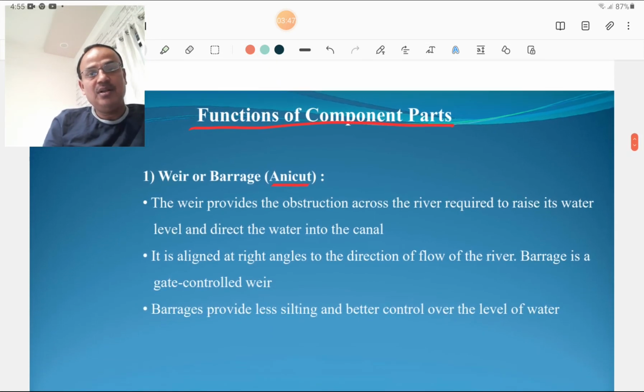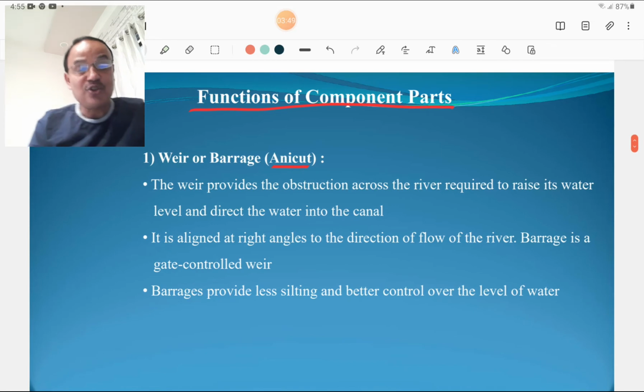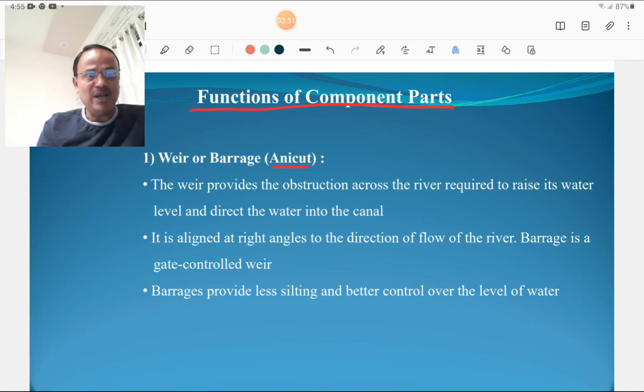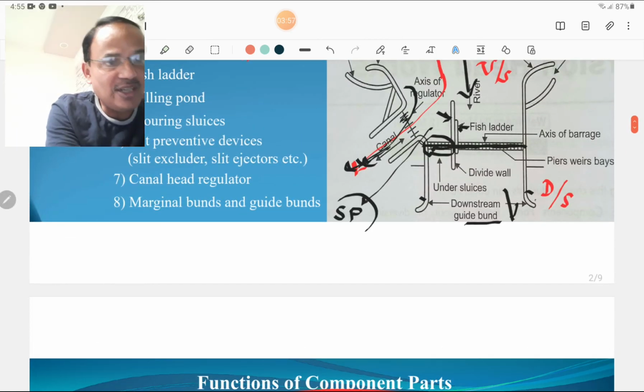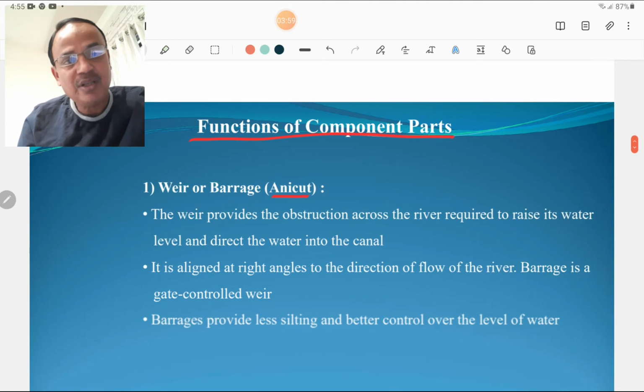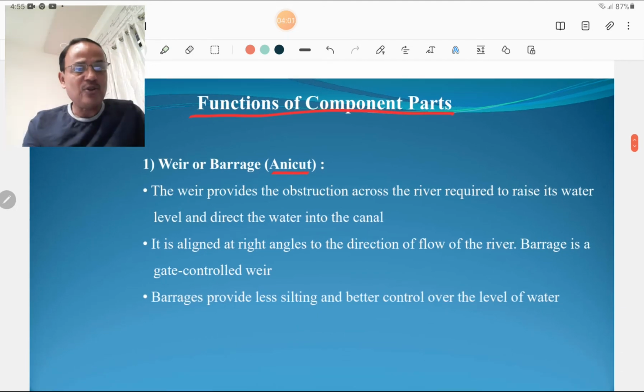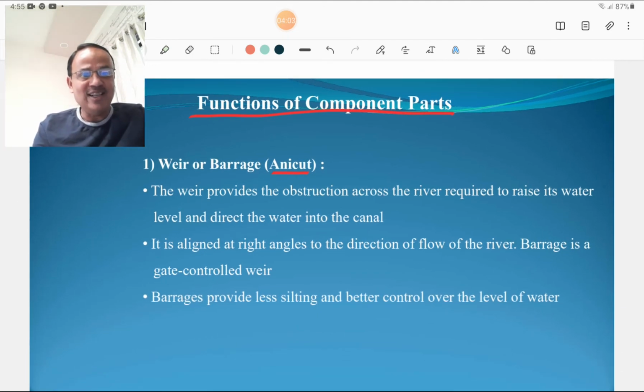So let us discuss the parts of the diversion headwork one by one. First is the weir or barrage, which is also called an anicut. This one is the weir or barrage. The weir provides the obstruction across the river required to raise the water level and direct the water into the canal. That is simple. So it is the obstruction to the river water, which directs the water into the canal. It is aligned at right angle to the direction of flow of the river, which is common sense.